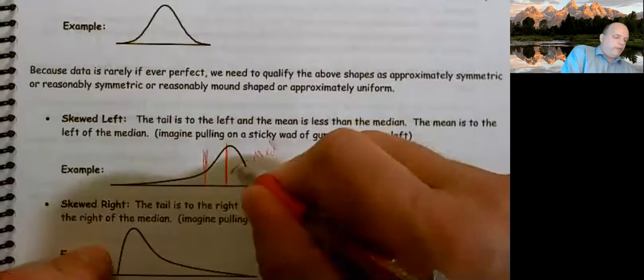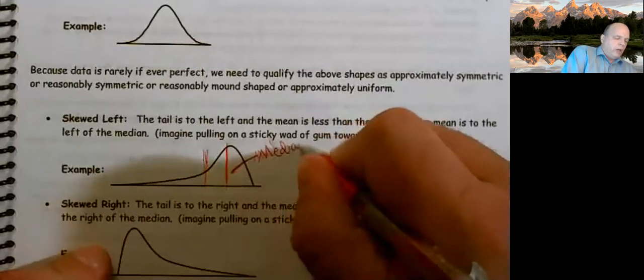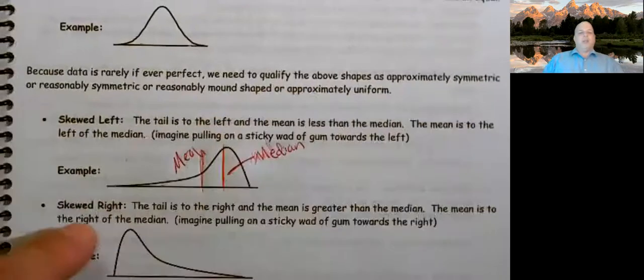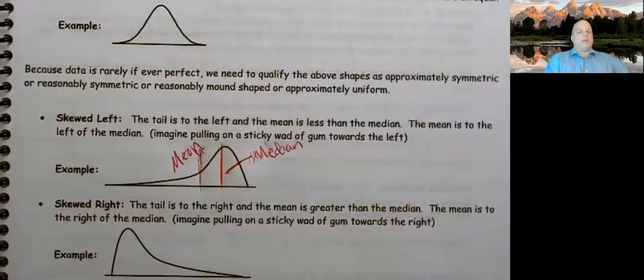So if this is where the median is, I know the mean is to the left because it's skewed left. How do you tell if it's skewed? Think of a piece of bubble gum. It's been stretched to the left. So this is stretched to the left. If it's stretched to the left, the tail is to the left, the mean is to the left. Skewed left, stretched to the left, tails to the left, mean is to the left.